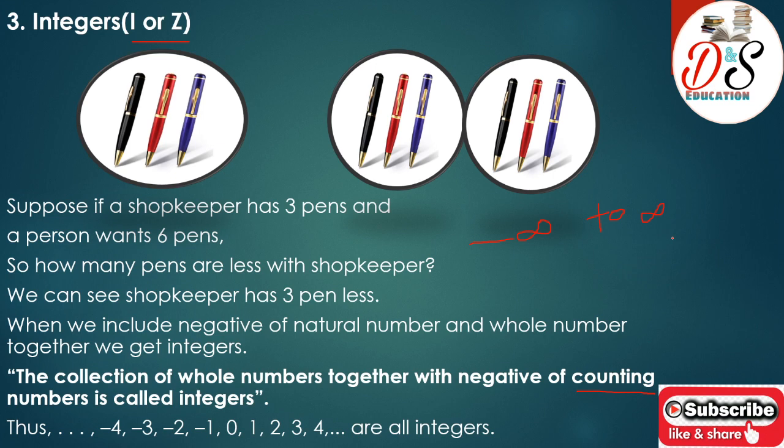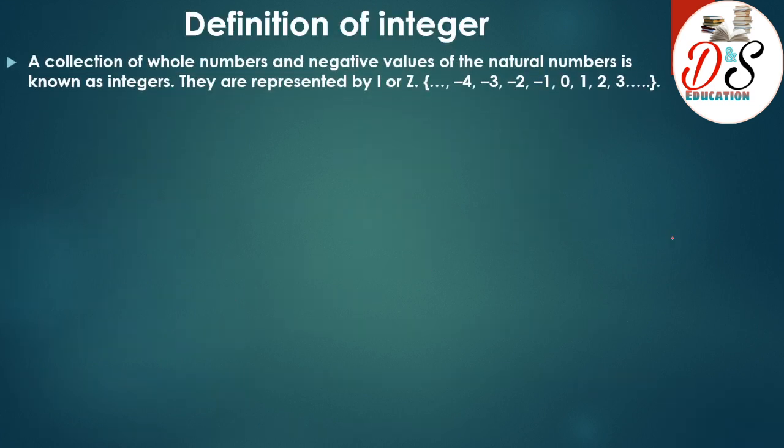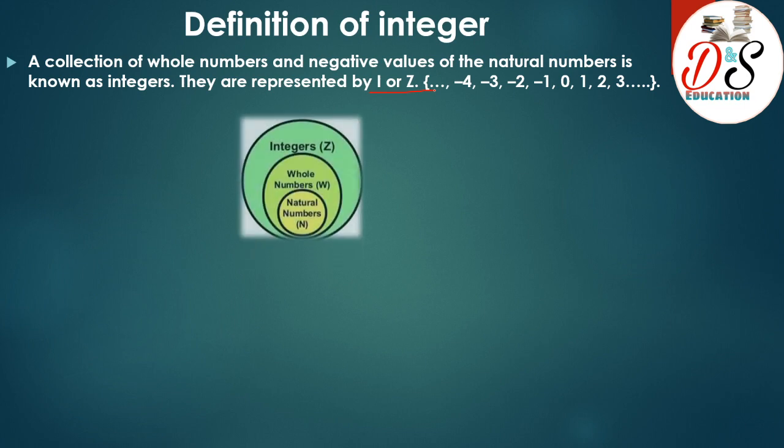Now moving on, if we have to define integers, we say a collection of whole numbers and negative values of the natural numbers is known as integers, as we have already learned. They are represented by I or Z. Now if we have to draw a diagram related to integers, how will we draw it?